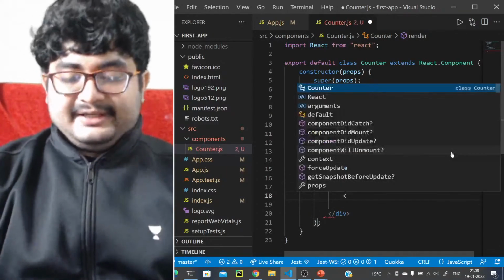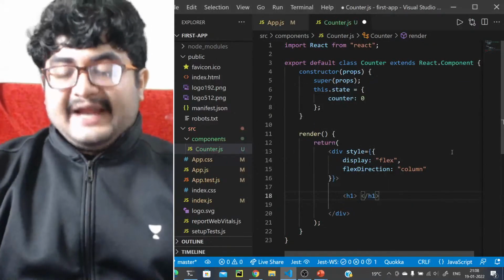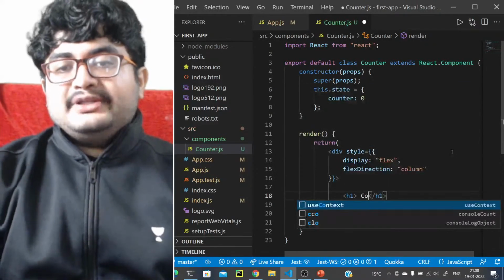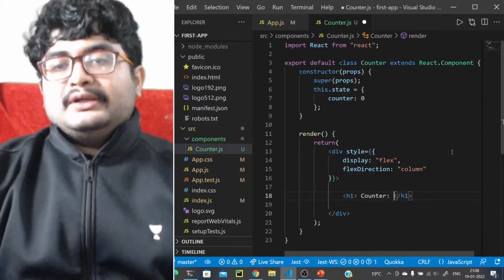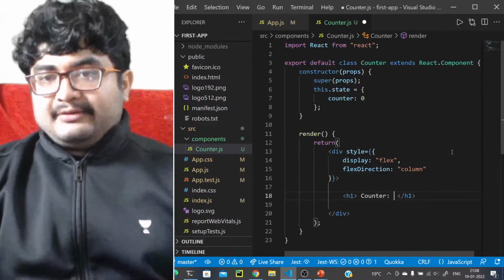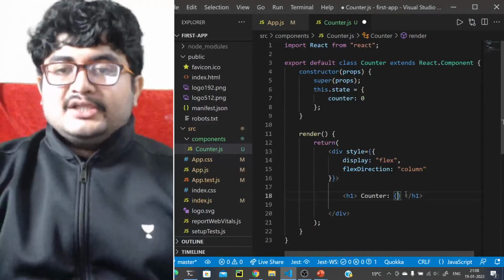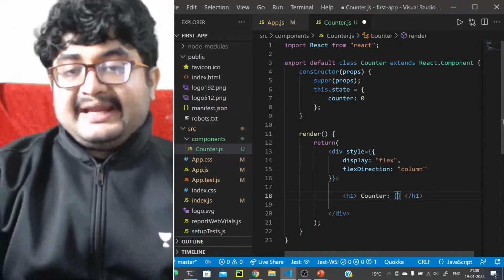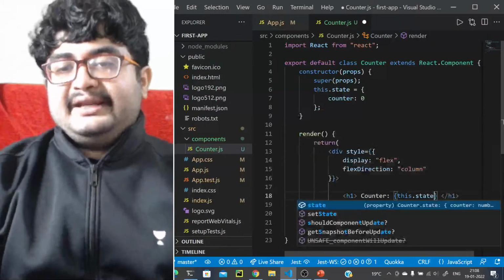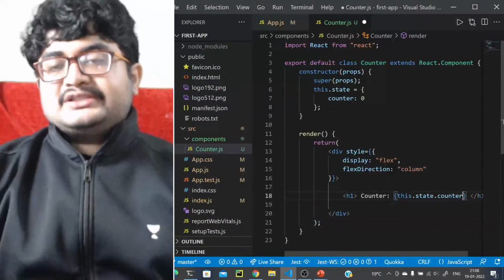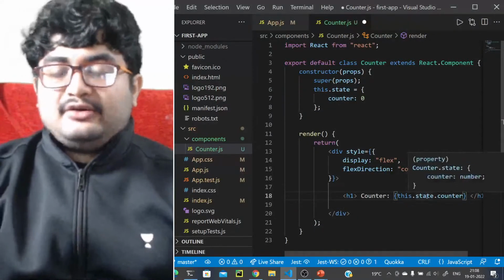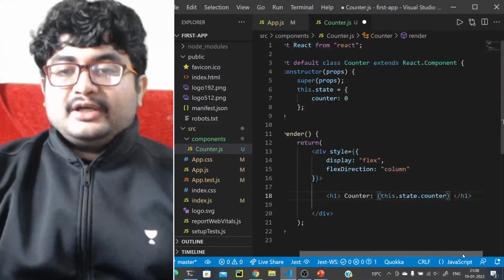Let's have an h1: the value of the counter is, counter colon. Now we want to specify the value of the counter here, so that's a variable, so we'll use the braces here. How do we get the value of the counter? this.state.counter. This is how we get the value of the counter.